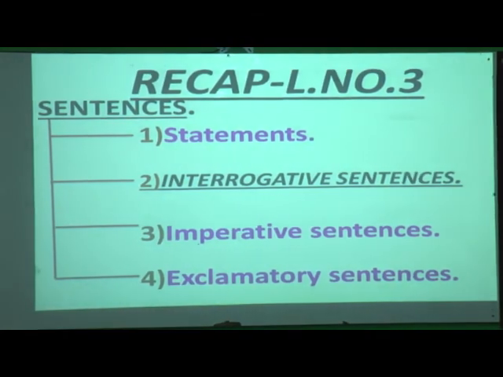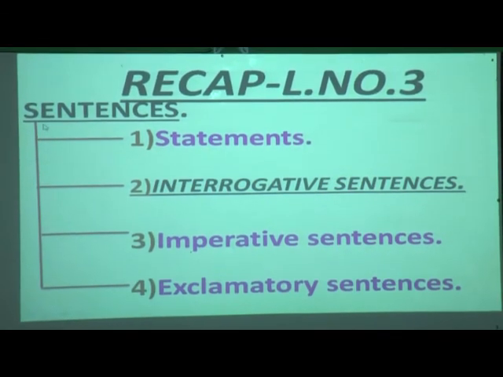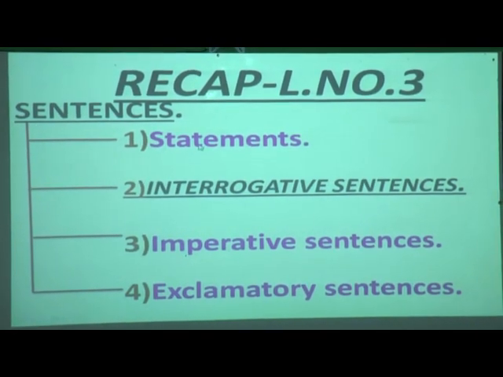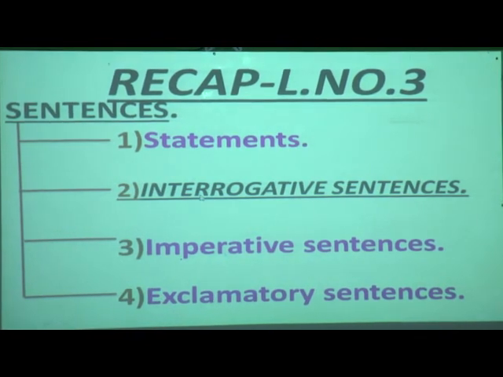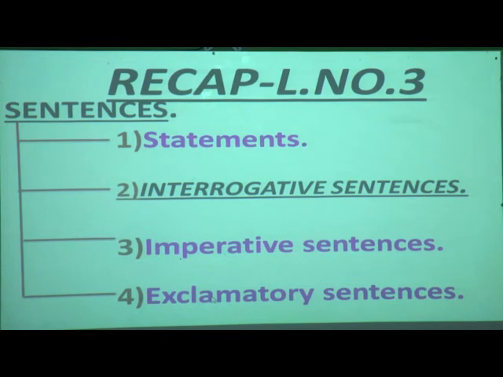So students, now open your Fun with Grammar book, page number 13, and keep a pencil with you. Okay, ready? So this is a recap of lesson number 3. What have we learned? Sentences. In that, statements, interrogative sentences, imperative sentences, and exclamatory sentences.